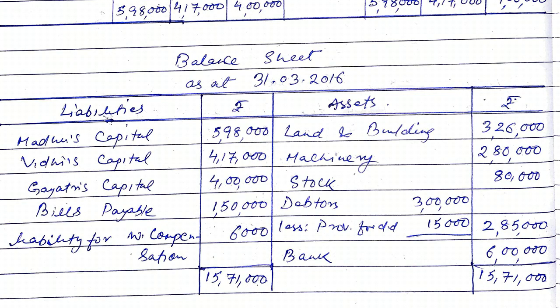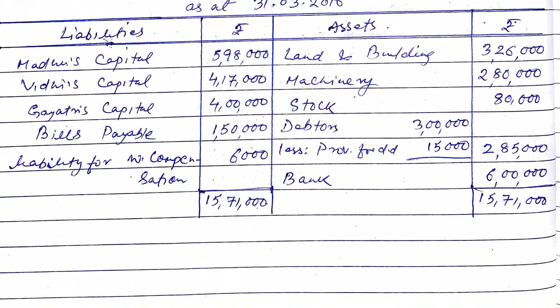So nothing has been told about payment of the liability in the question, and we will assume that it is still a liability. So it will appear on the liability side, rupees 6,000. Now totaling the assets and liability sides, we get the total of the balance sheet as rupees 15,71,000. So this is question number 62.